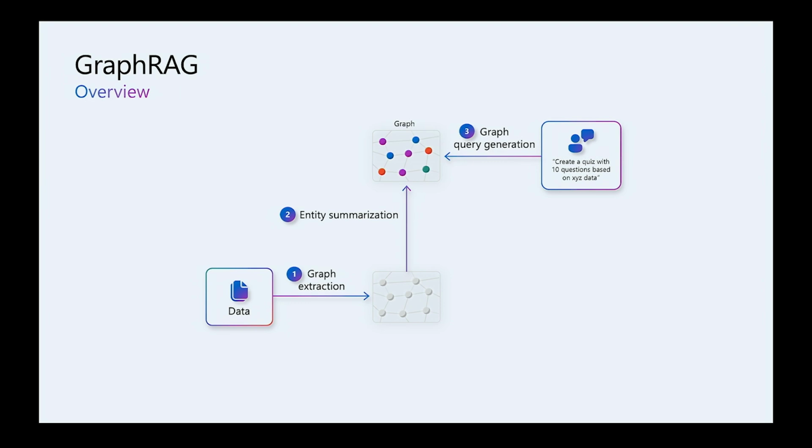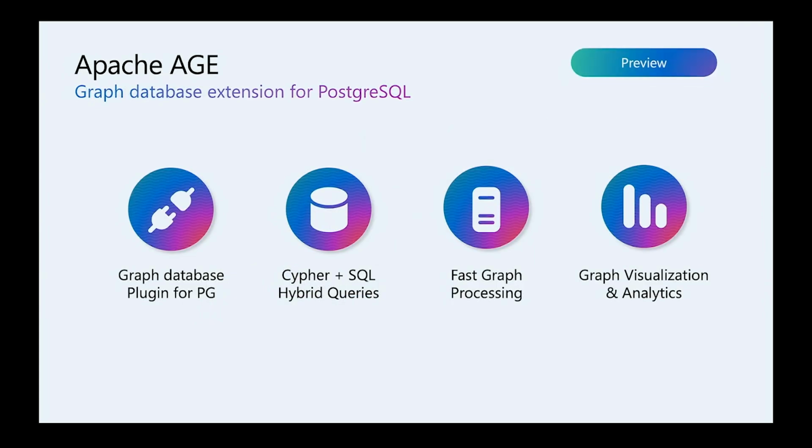Finally, once a graph is built, the technique generates graph queries to take advantage of these relationships to improve accuracy. We'll take a look at how it works in the demo later. GraphRag stores data in a graph representation, which is a key data structure that it uses, so it needs to store it somewhere. I'm excited to announce that we are making graph storage natively available in Azure Postgres through an extension called Apache Edge, sorry.